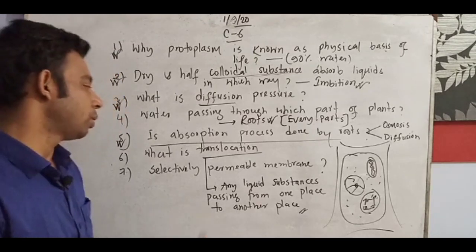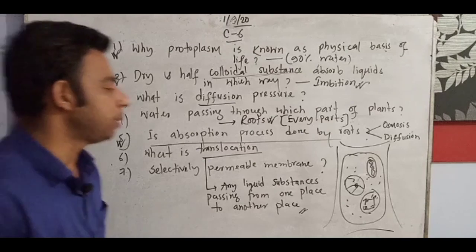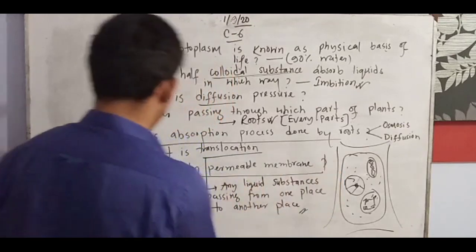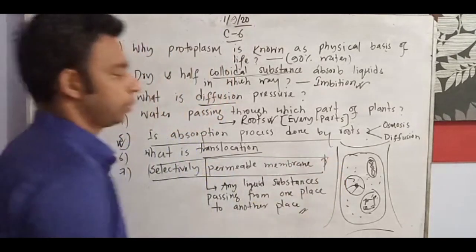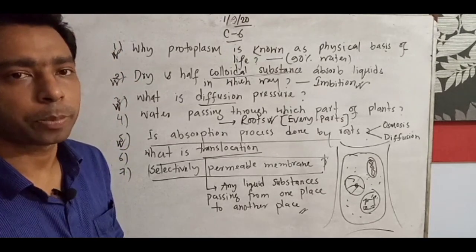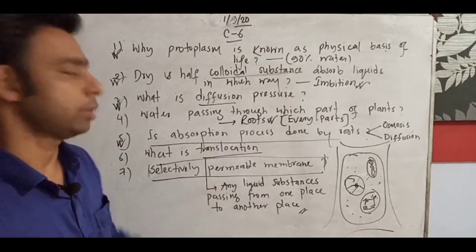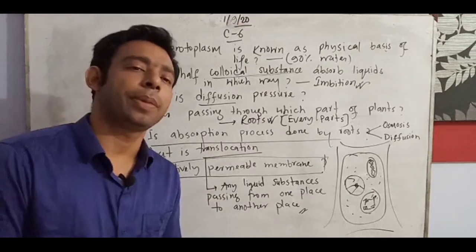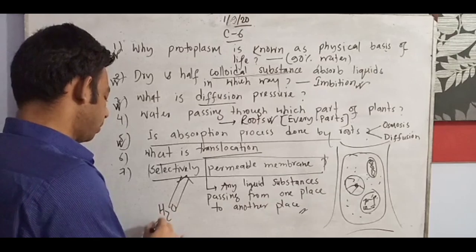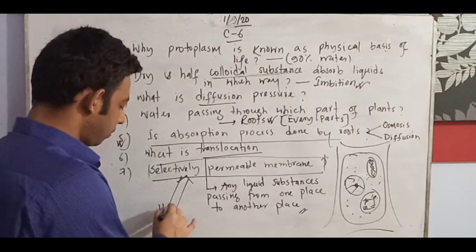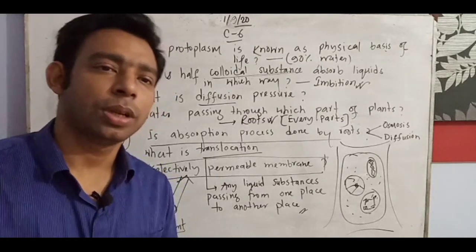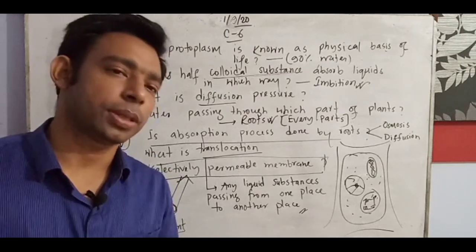So this one is the answer for understanding the selectively permeable membrane. We know this also during the osmosis process. This is very important, because a selectively permeable membrane only allows the water, that means the solvent, to pass through that membrane, not the solute, not any other parts.